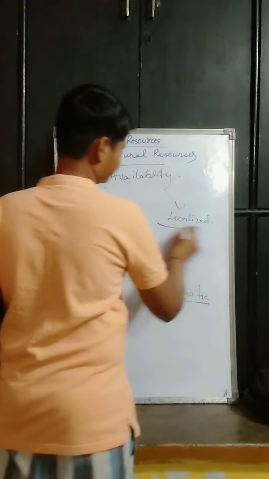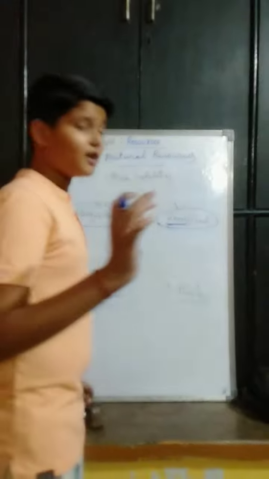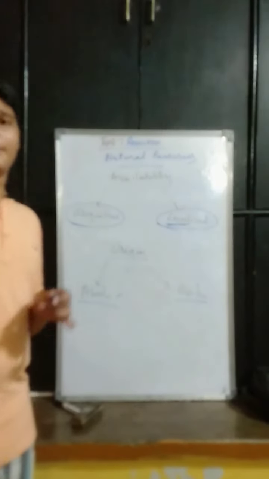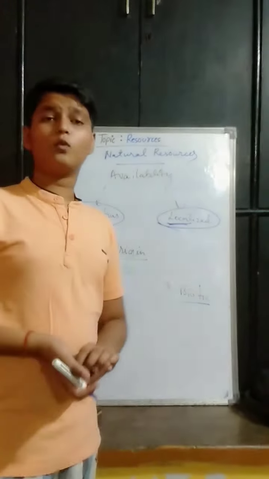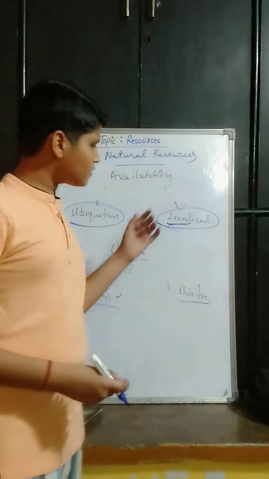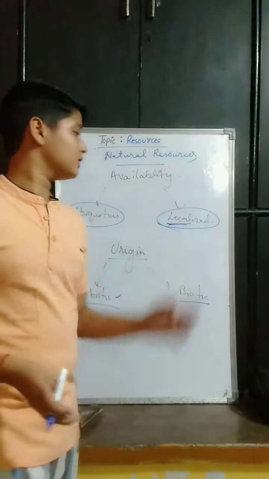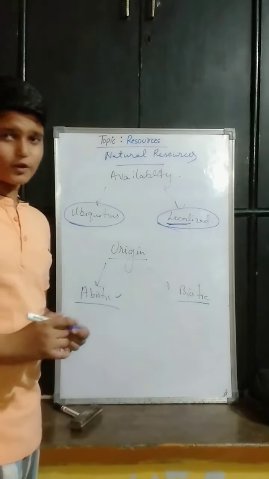Whereas localized, from the word local only we understand that they might be found at only some places. For example, iron and gold, they are not found everywhere. They are found at some particular places. So the resources which are found at any particular place, any particular region, are known as localized resources.